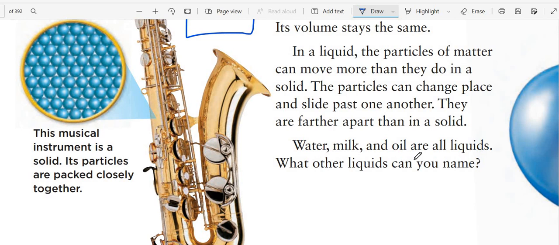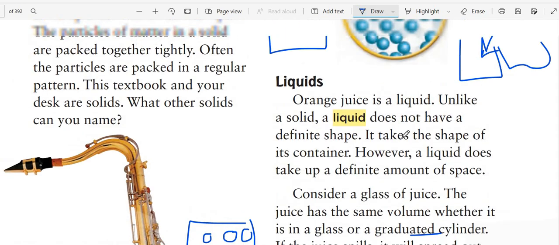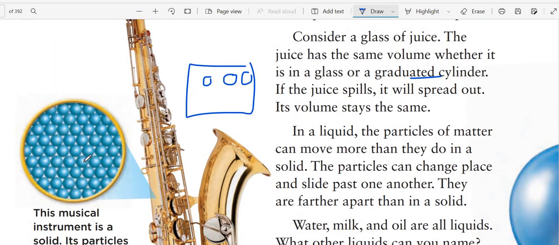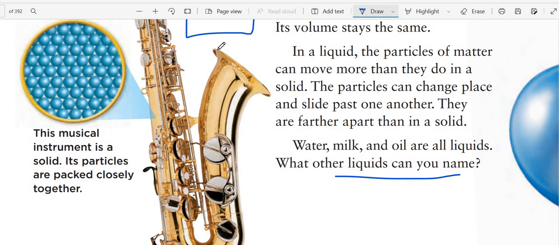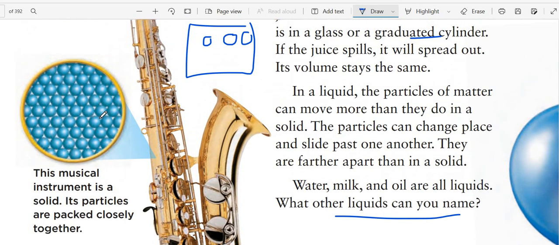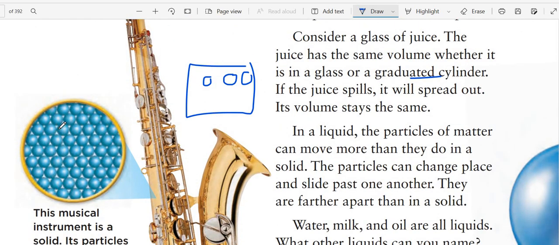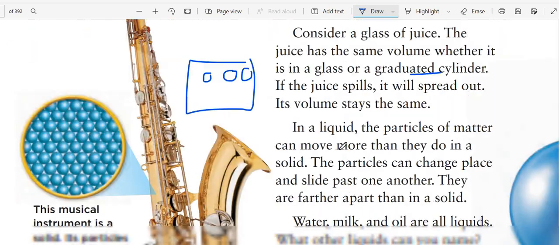Water and milk and oil are liquids, and they are different kinds of liquids. Okay, can we think of different liquids? Maybe our hot chocolate that we drink on cold days, maybe tea. All of them are liquids. Here, let's compare the particles of a solid, like an instrumental device. As we can see, the particles of the solid are completely and tightly packed, but here they have a distance between the particles.